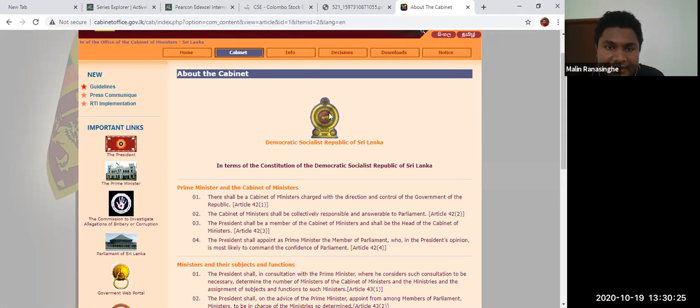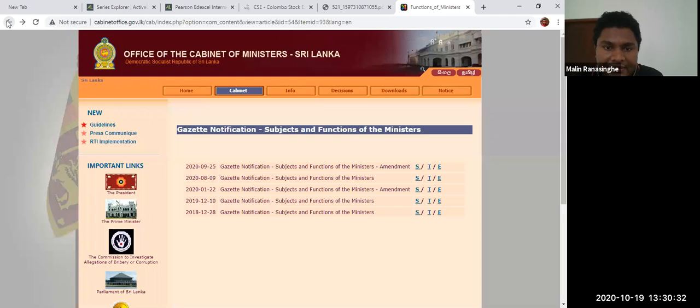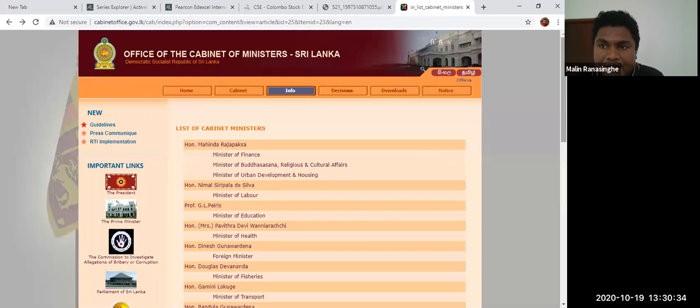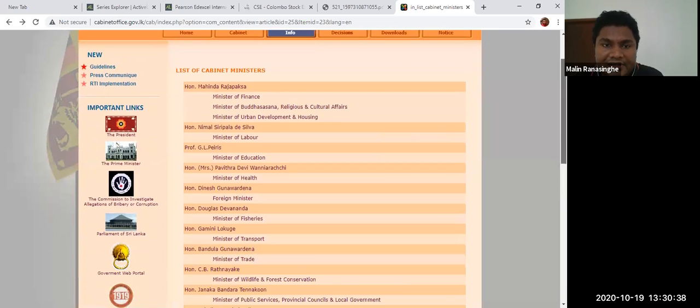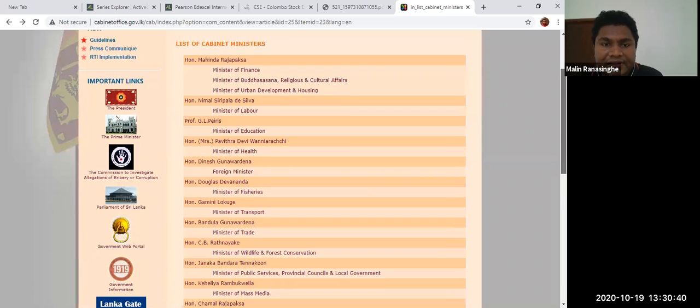So this is the current cabinet ministers and everything. The officers and everything, you can see. These are the Sri Lankan public corporations right now. Different cabinet ministries. Each ministry has a different subject.